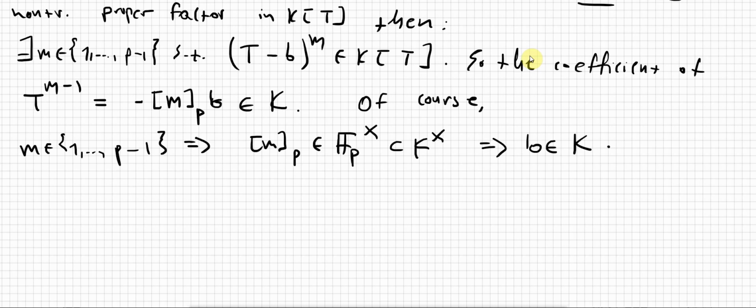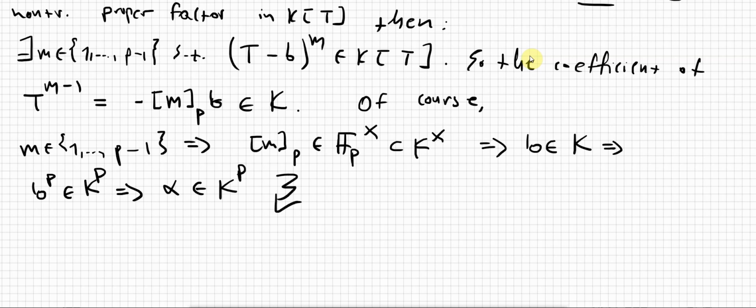But if b is an element of k, then b to the power of p is going to be an element of k to the power of p, right? But recall how b to the power of p is actually alpha. Therefore, we just showed that alpha is a p-th power in k, but this is wrong. This is a contradiction, right? Because we assumed that alpha doesn't live in here.